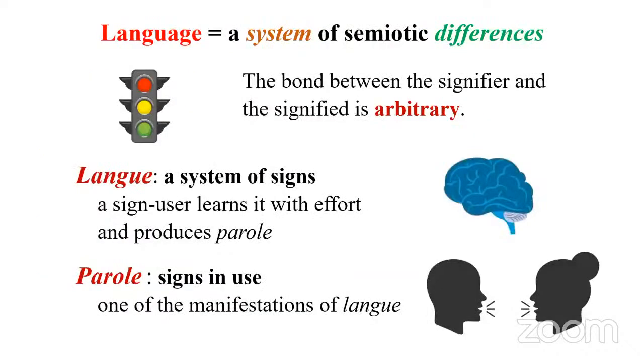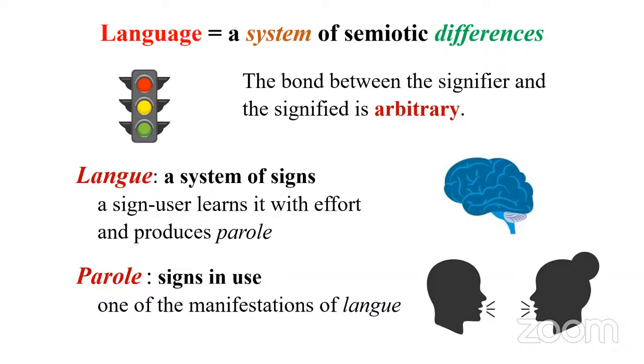Now let's go to the other concepts by Saussure. For Saussure, language is a system of semiotic differences. So you compare and contrast two signs, then we understand, okay, this is not that. A cat is not a dog. A dog is not a camel. So we make meaning through differences. So we compare and contrast signs. So simply put, that's one concept: sign, signifier, signified, and the arbitrary nature of sign.